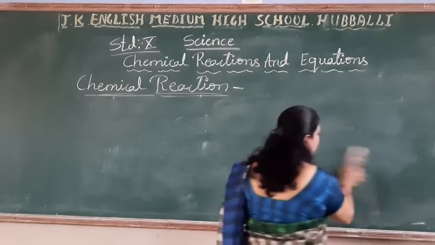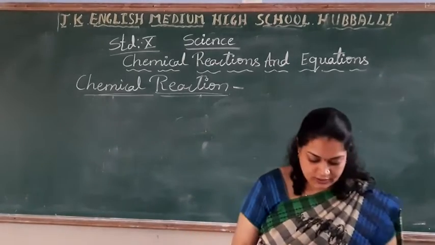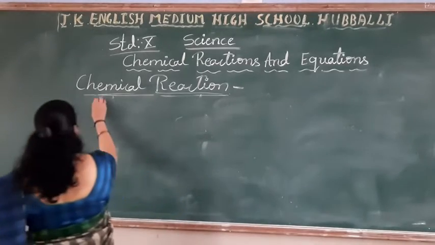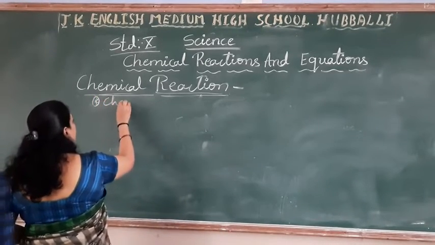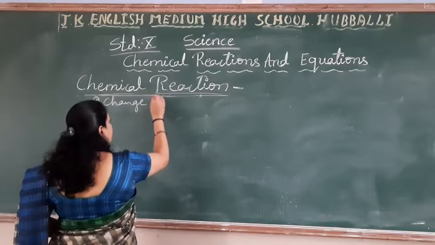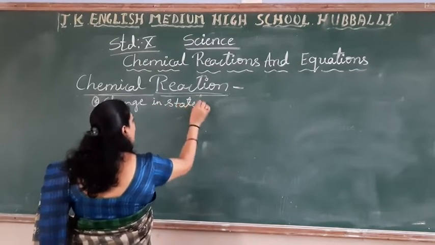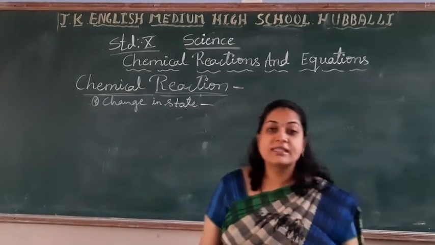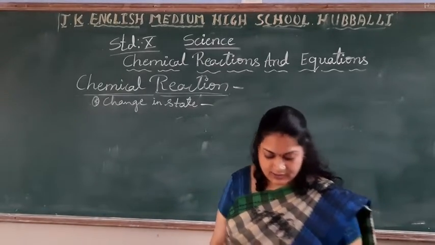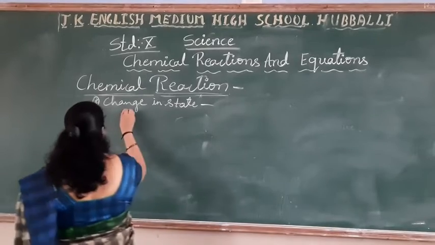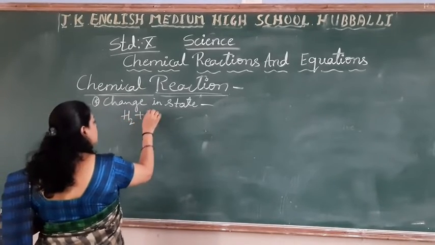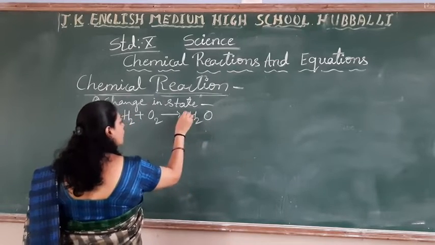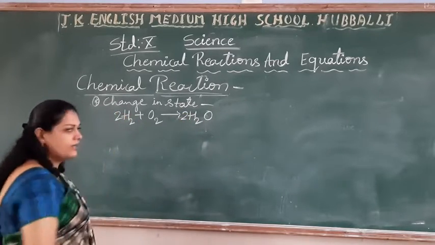Take down the heading. Characteristics of chemical reactions. First one, change in state. When there is a chemical reaction, you can find change in the state of the substance. See, take the same example, best example. H2 plus O2 gives H2O. Right?